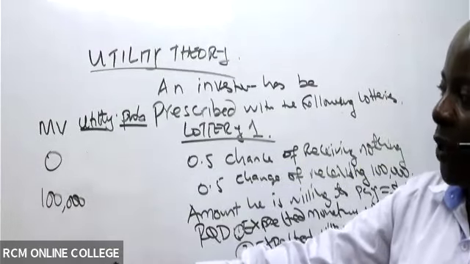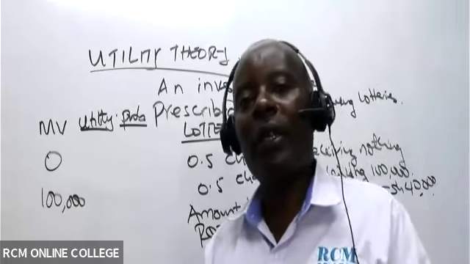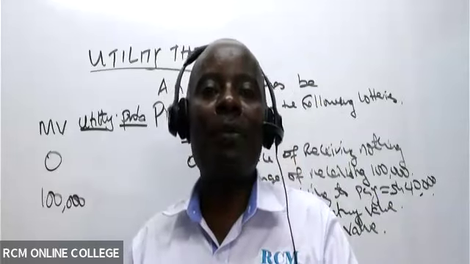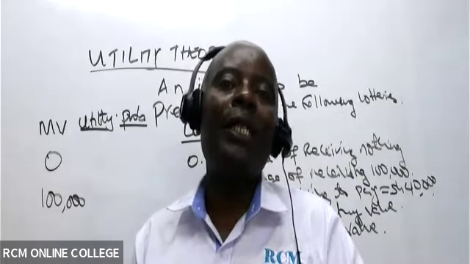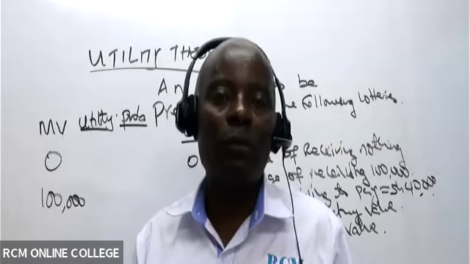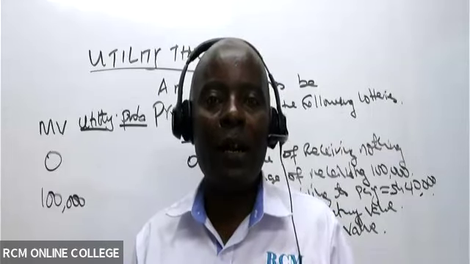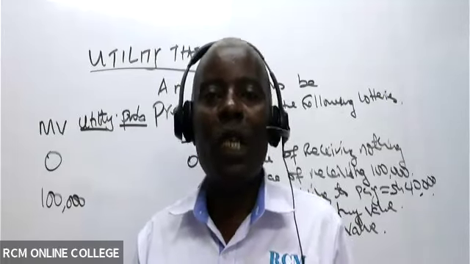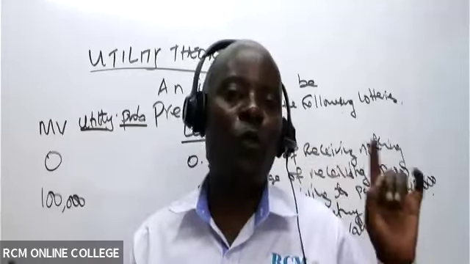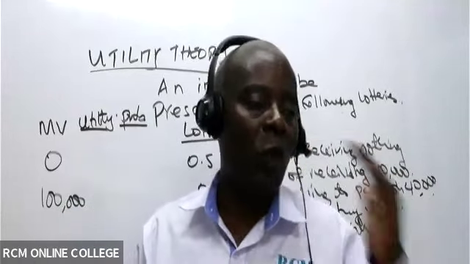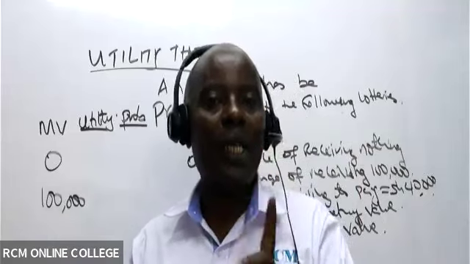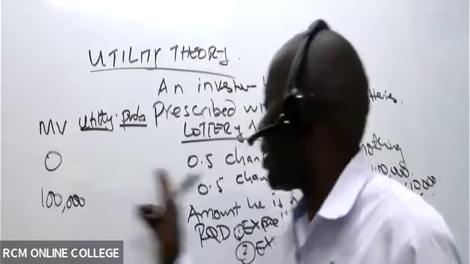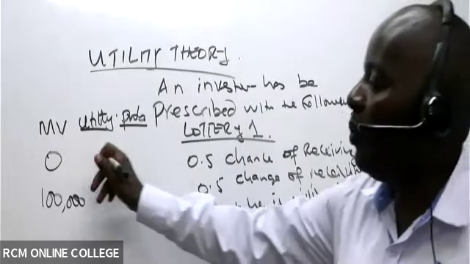So 0 and 100,000. Now remember, you are told that in terms of investments, whenever you purchase something and you get 0 value, that is the least satisfaction level. You've procured a gadget, and then you don't get to use it at all. So you look at the two extremes, the lowest and the highest, and then you assign them the extreme utile values. This is the lowest, where you are receiving nothing. So the utility here will be 0.